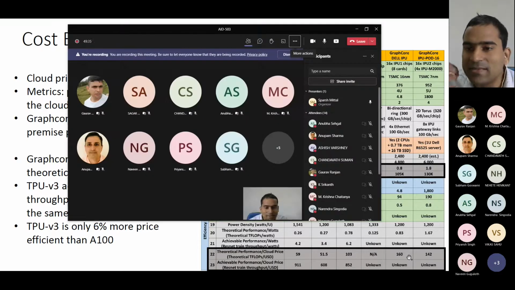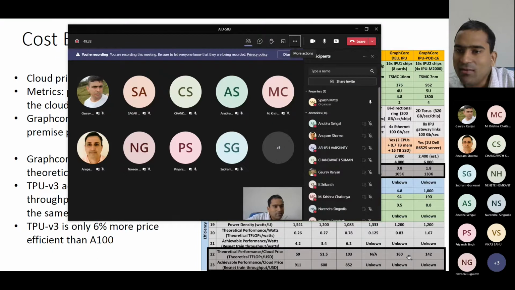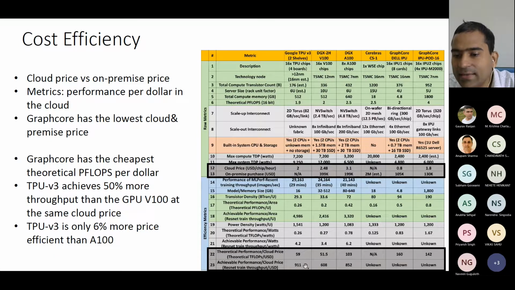So now you see, if you are a businessman, you will think especially in terms of this: for each unit of money I'm spending, how much performance am I getting? And here for ResNet they have not provided the numbers, but this 911 is the highest between TPU and GPU. So TPU is quite good; it's not bad, although it's just a simple systolic array.